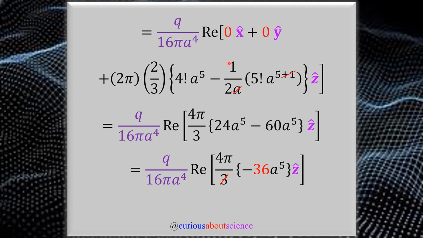Alright, so as stated in summary, x hat and y hat both have zeros as their total due to the phi integral being 0 and multiplying everything by 0. Cool. So the phi integral now for the z direction yielded a 2 pi. The theta integral yielded a 2 over 3.